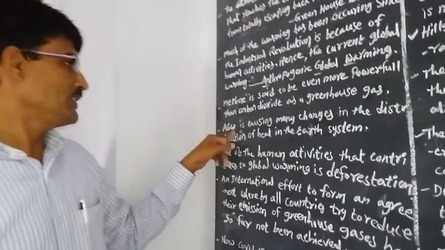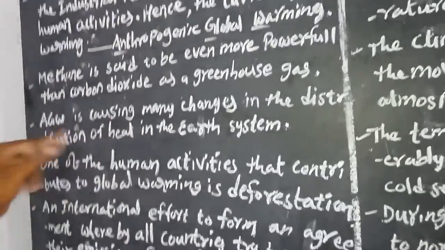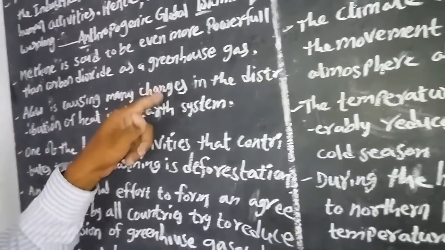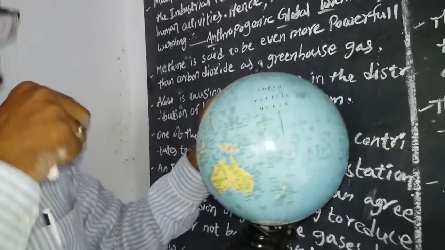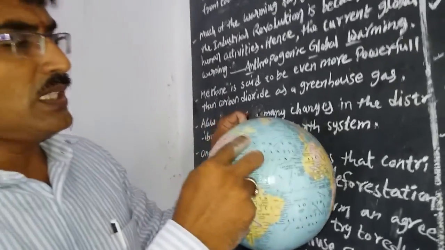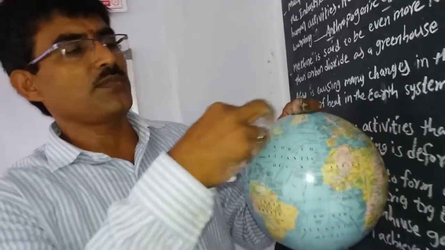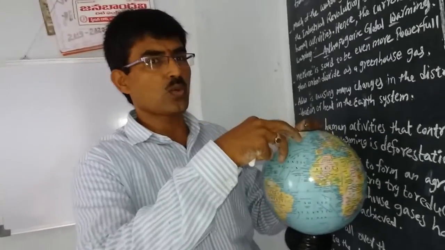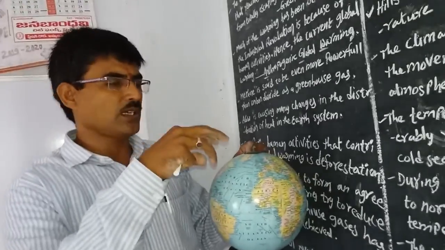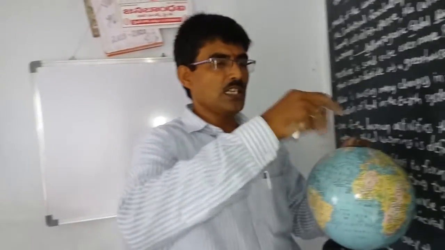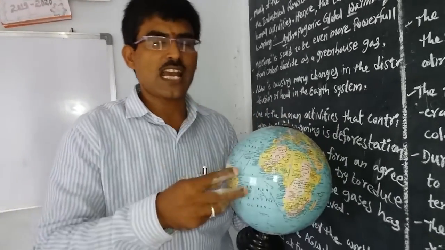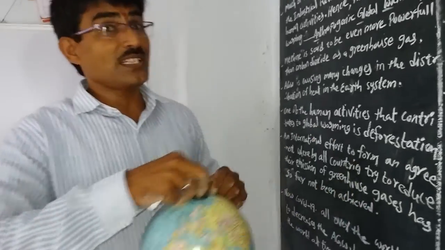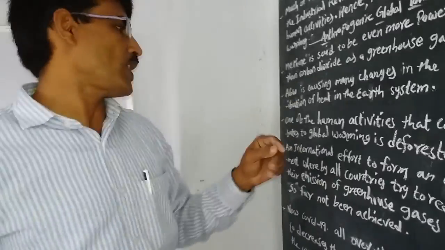Another point is that AGW is causing many changes in the distribution of heat in the earth system. Suppose in a cold area, heavy vehicles are used and there is heavy heat. In this area the ice melts. That's why there is a change due to global warming.